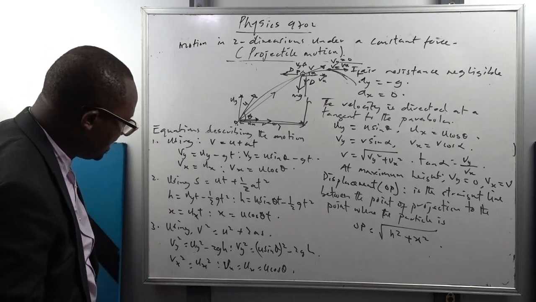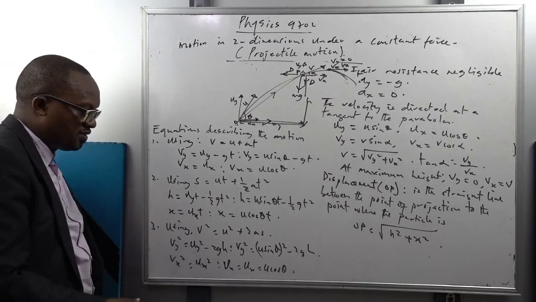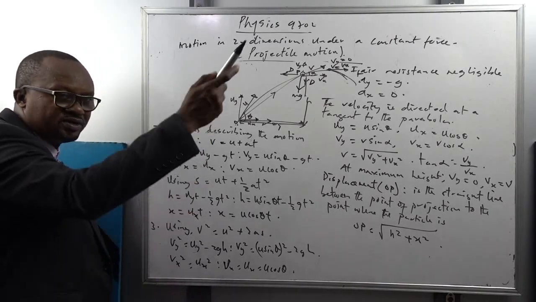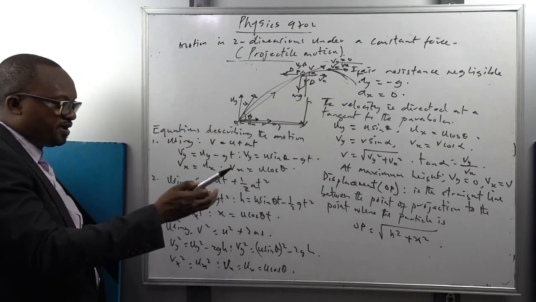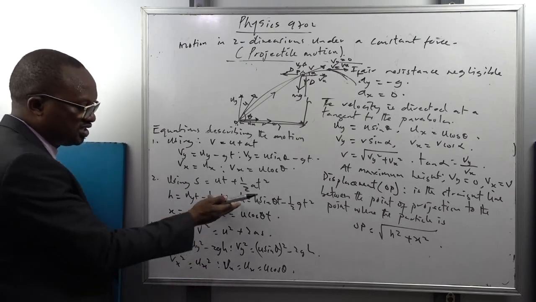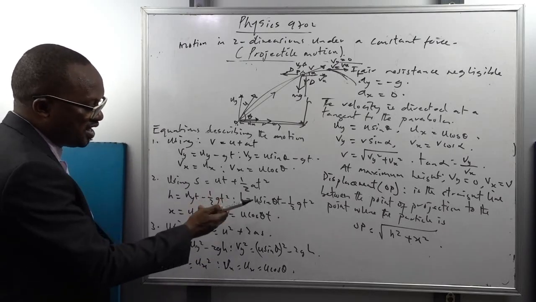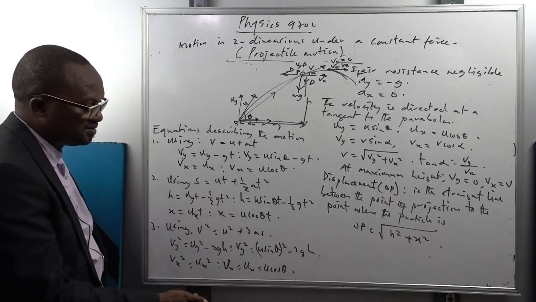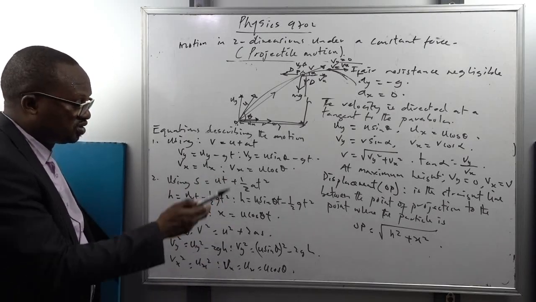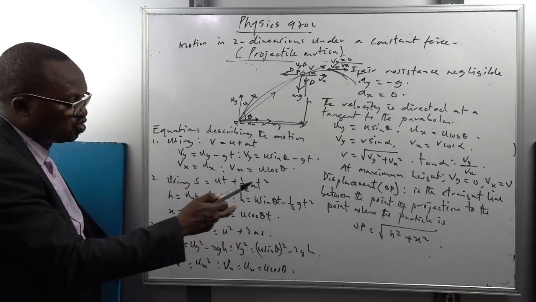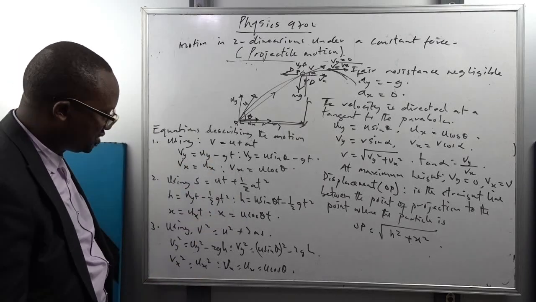If I don't want to do that, I want to find the time taken for a particle that is projected, it follows the path of a projectile. Time taken for the particle to return to the level of projection. When the particle returns to the level of projection, h is equal to 0. So I'm going to have one half gt squared is equal to u sine theta times t. T will take t. Okay? So t will now become what? 2u sine theta over g. You can try that yourself.